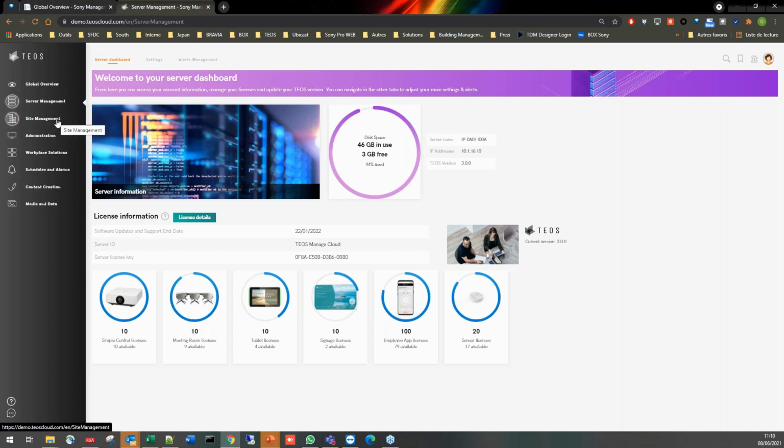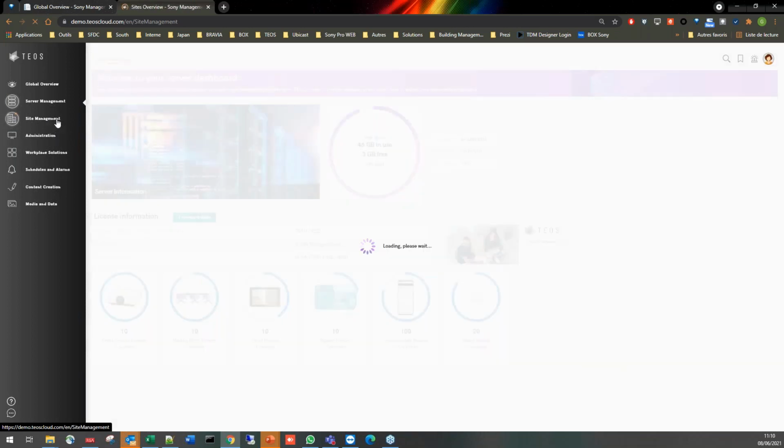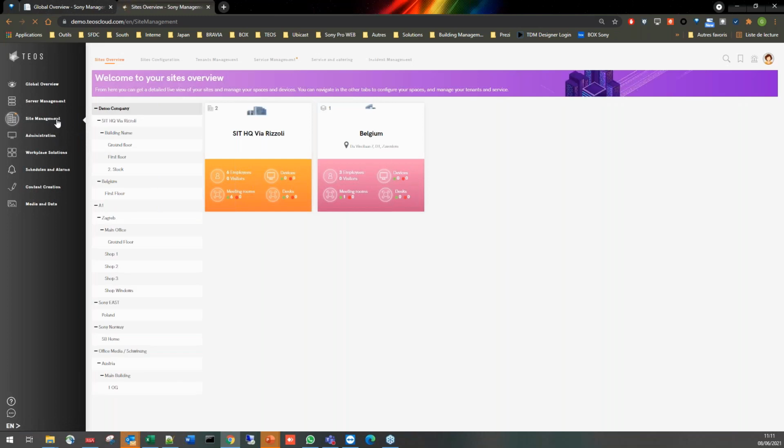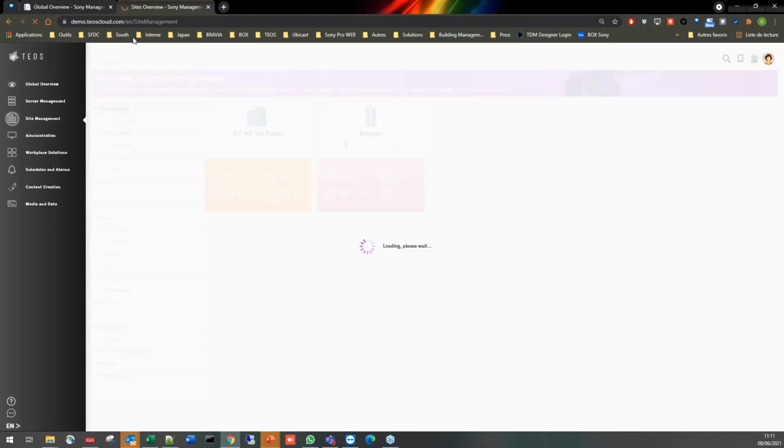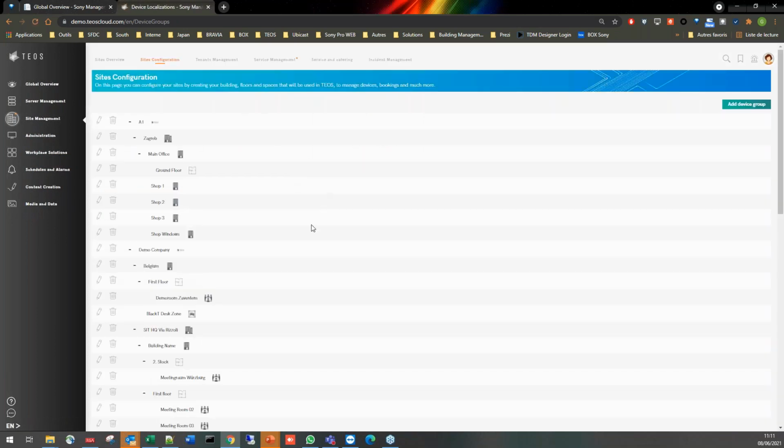So this is something also specifically available from a platform point of view. Let's go now to the site management. Here the intention is really to go on the top level point of view to show you the different sections. We find the site overview, which is quite similar to the previous version, as well as the site configuration.